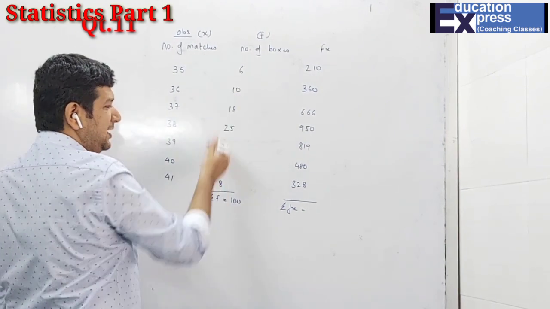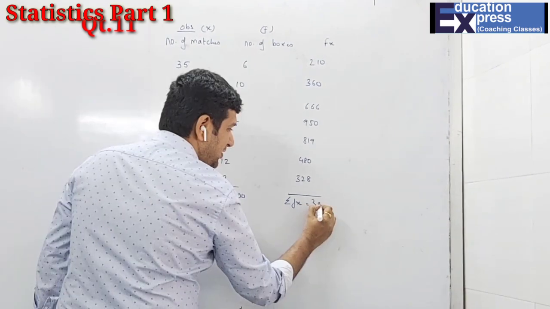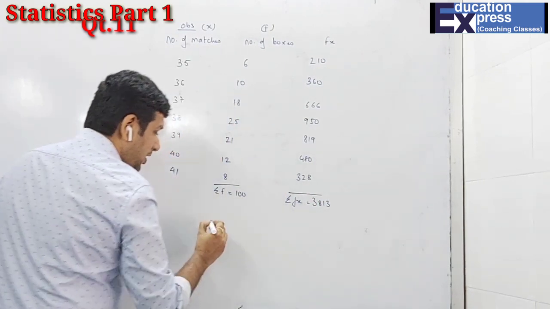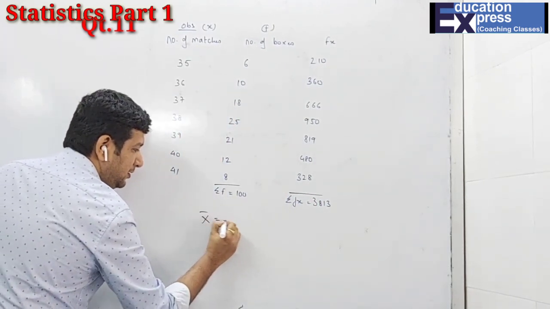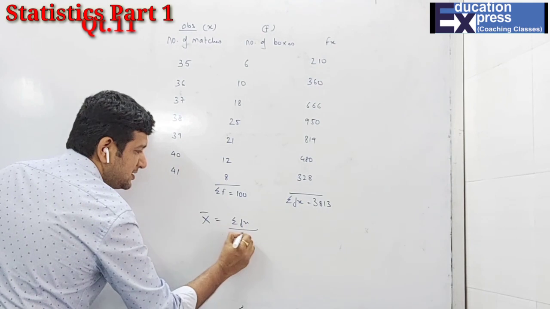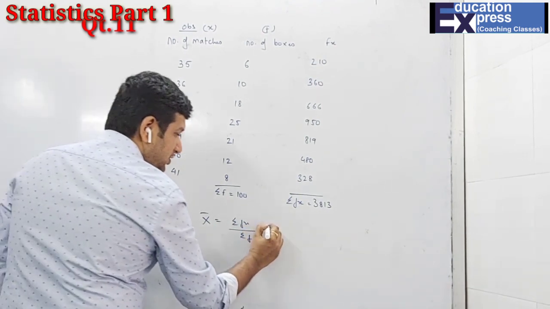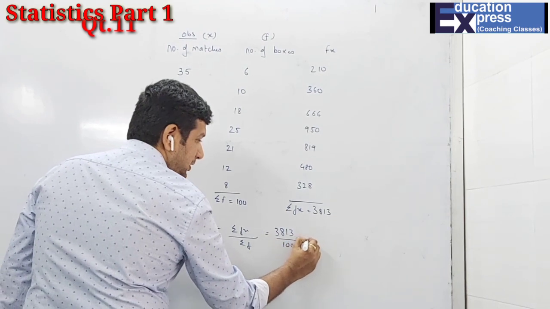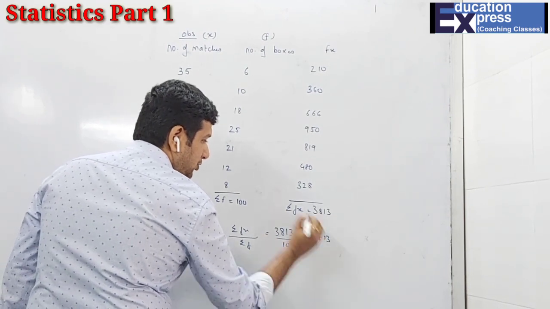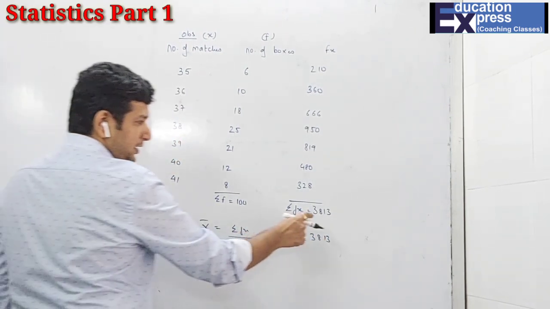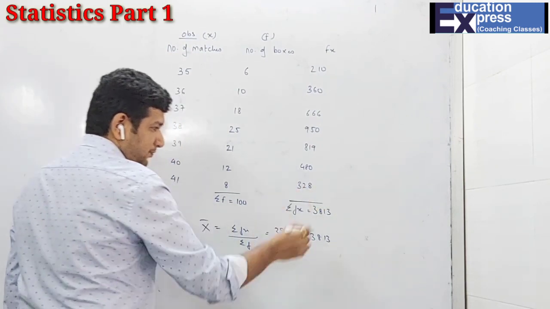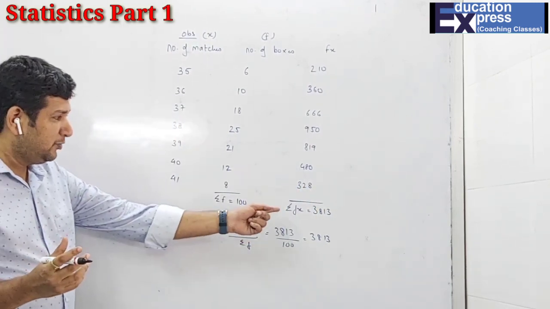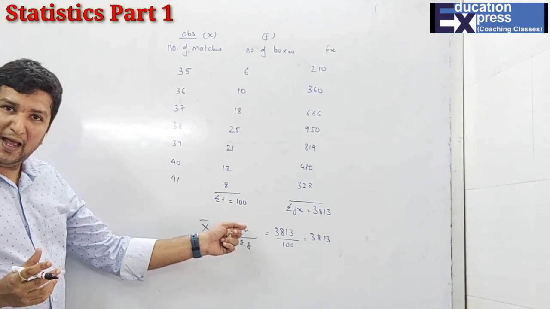If you want, you can calculate and you come to 100 only. Sigma fx is 3813. So now your x bar, the mean, is sigma fx upon sigma f, which is 3813 upon 100, and that is 38.13. That means sigma fx is the total of fx, and this is sigma f.